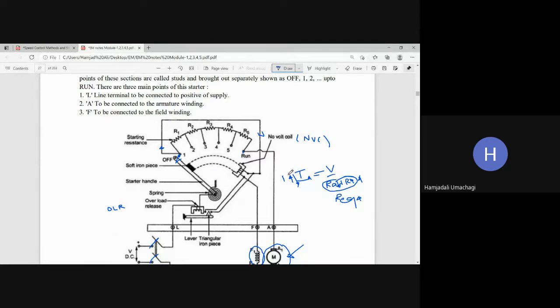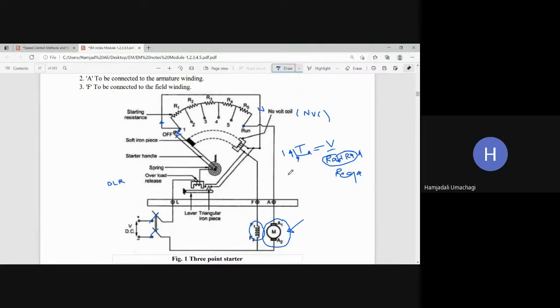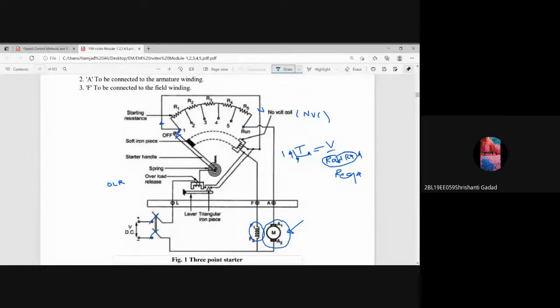So usually, if you overload the machine, what will happen? Speed of the motor will be decreasing or increasing? Decreasing. Speed will decrease, sir.